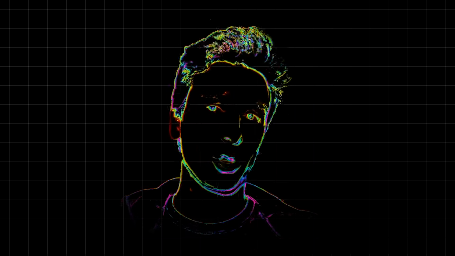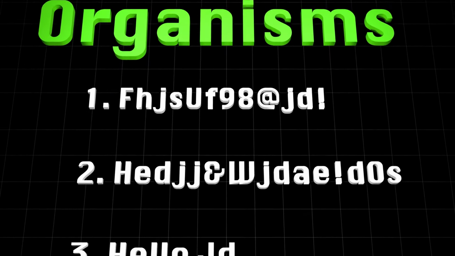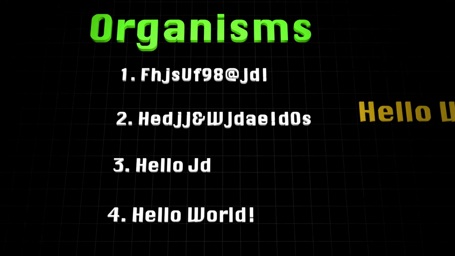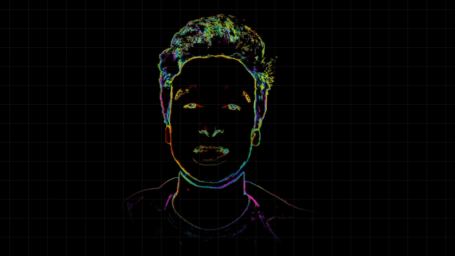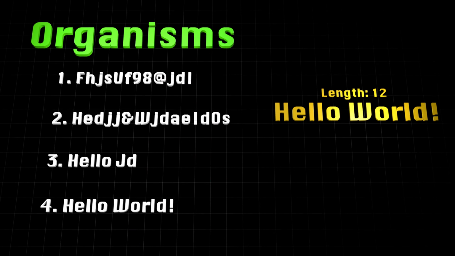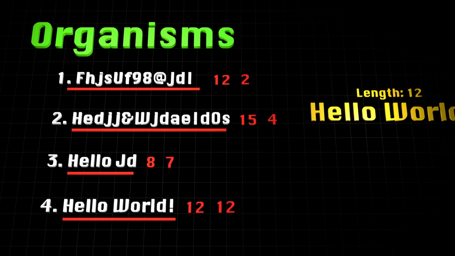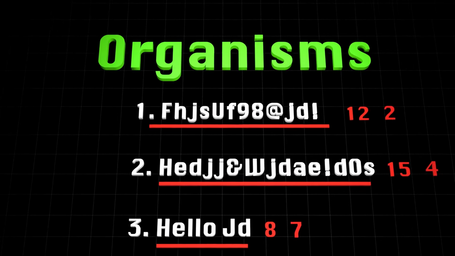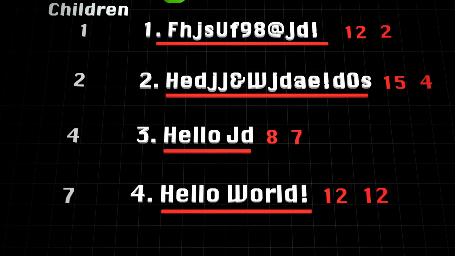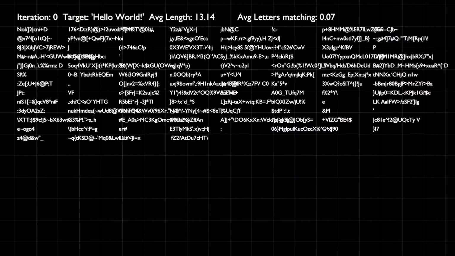Natural selection is all about reproduction of the fittest. Here our organisms are strings and the fittest ones are those closest to hello world. Two things decide their fitness: how close their length is to hello world and how many letters match the target in the right spot. The better they score, the more children they have. As simple as that. We start with 100 random strings.